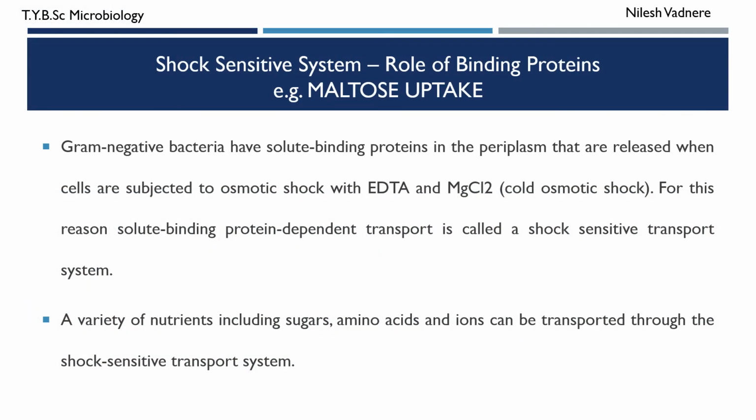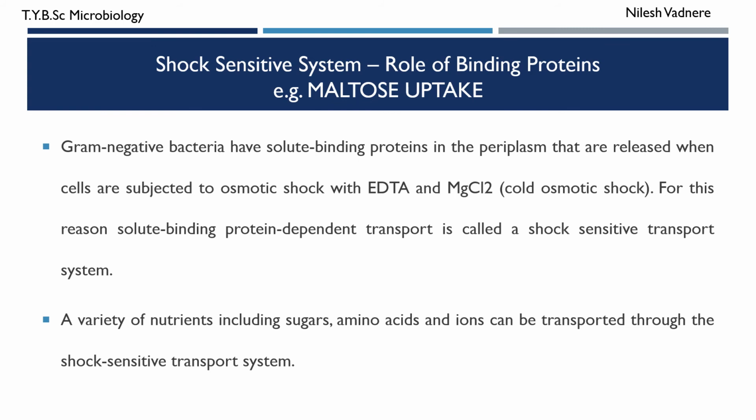So gram negative bacteria have the cell membrane and outer membrane. The space between the outer membrane and cell membrane is called as periplasm. Okay, and there are some proteins present in the periplasm. Now if these gram negative bacteria are subjected to osmotic shock with EDTA and MgCl2, which is also known as cold osmotic shock, then the outer membrane may get damaged and the periplasmic protein may get released into the surrounding.